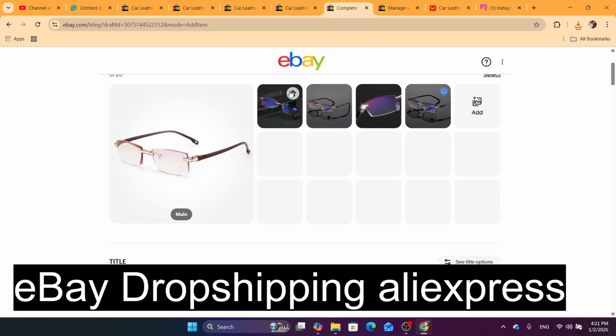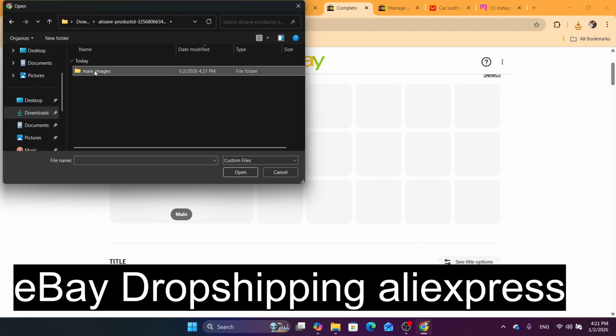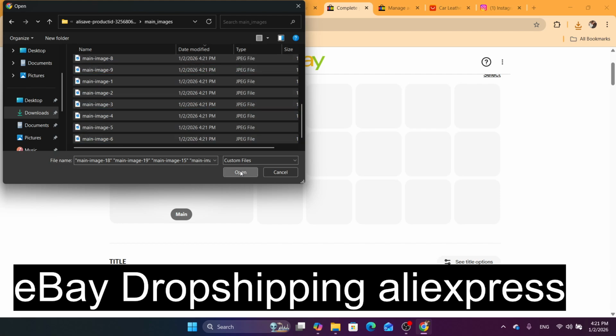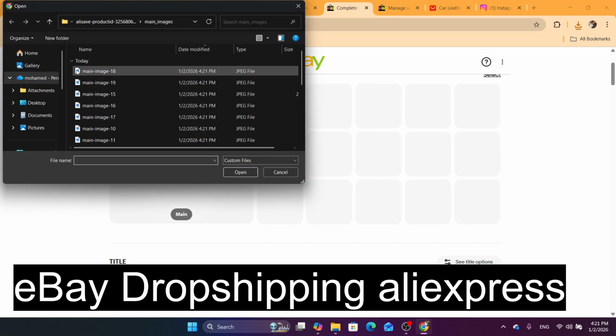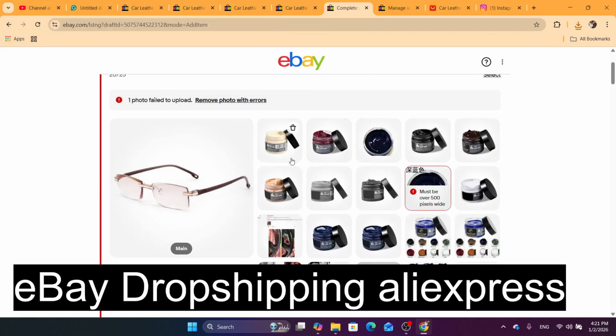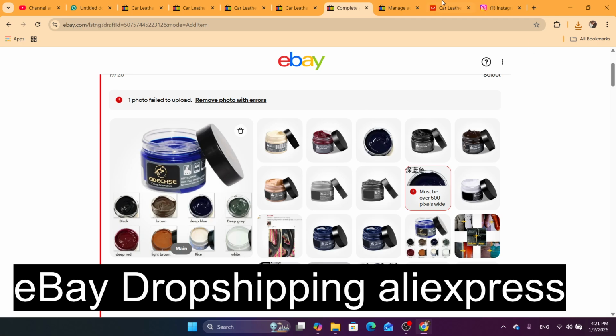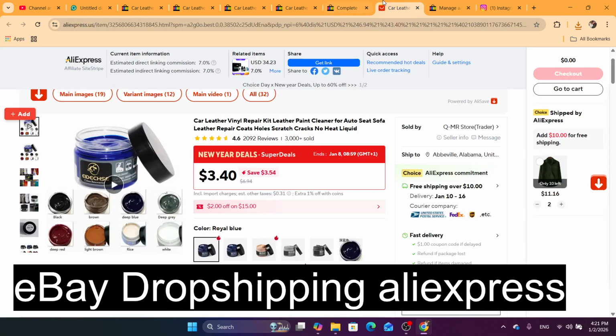Okay, it seems like it's not the same product. I have added some other images. Now I'm going to click on downloads. I'm going to upload now the right images. I'm going to click on open. As you can see, these are the images. It's the same product as you can see here. I'm going to remove this old one. Okay, this is the product. These are the images from AliExpress.